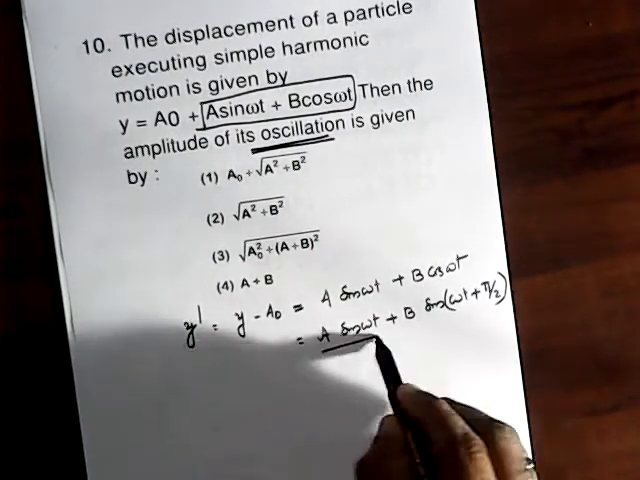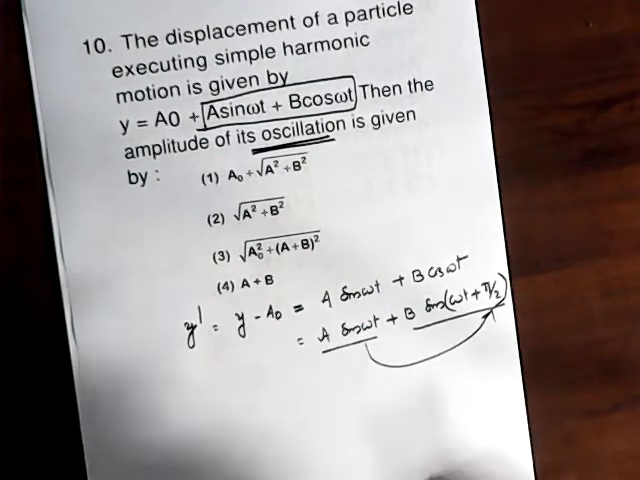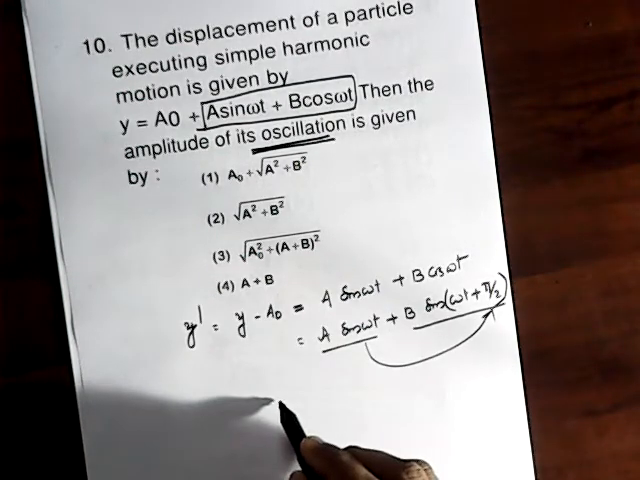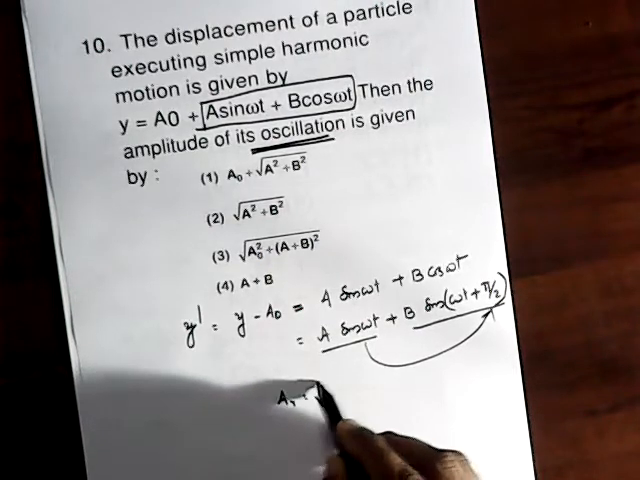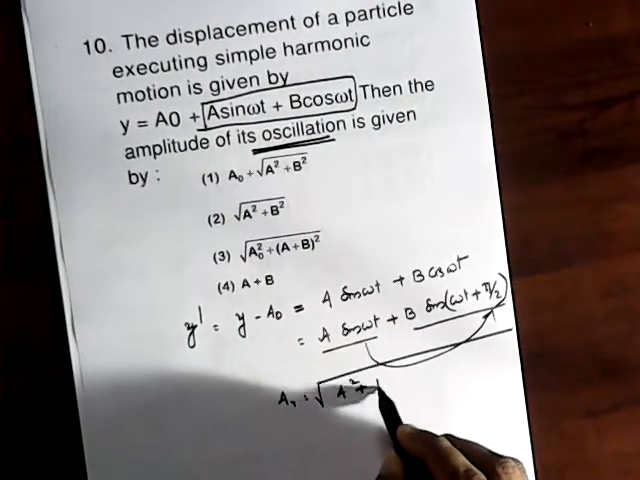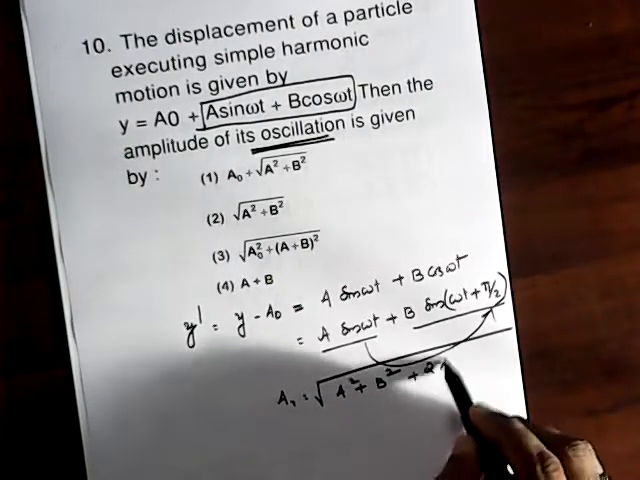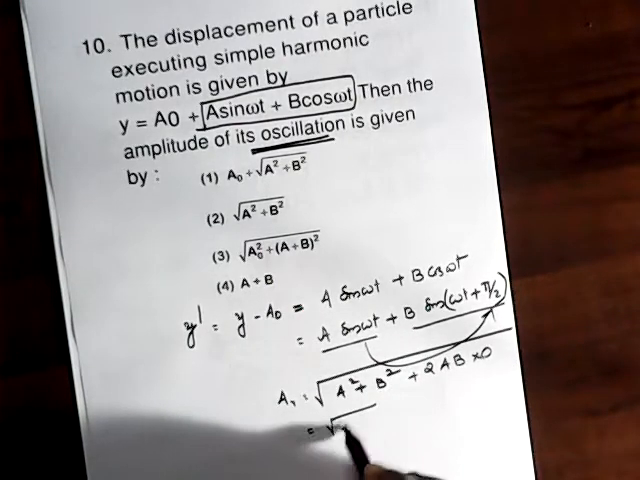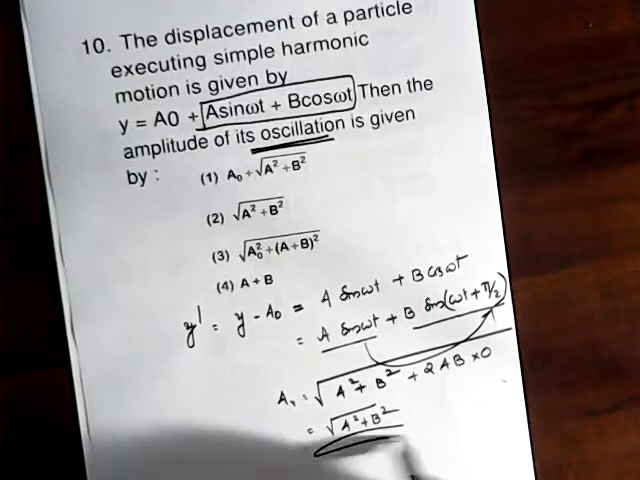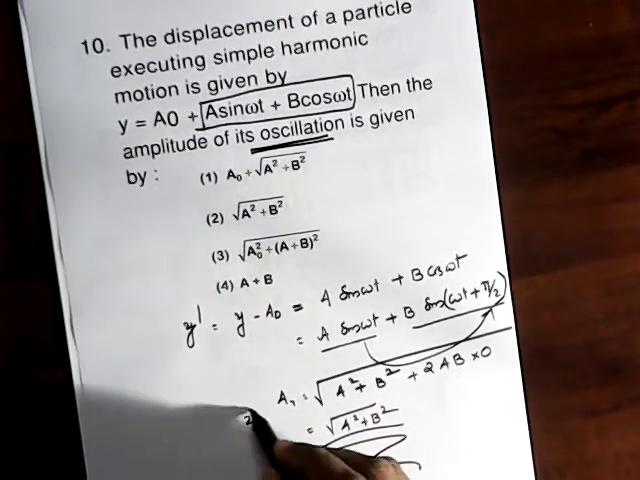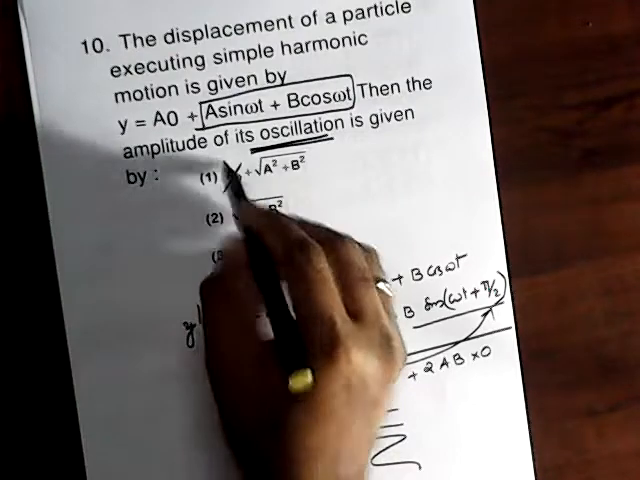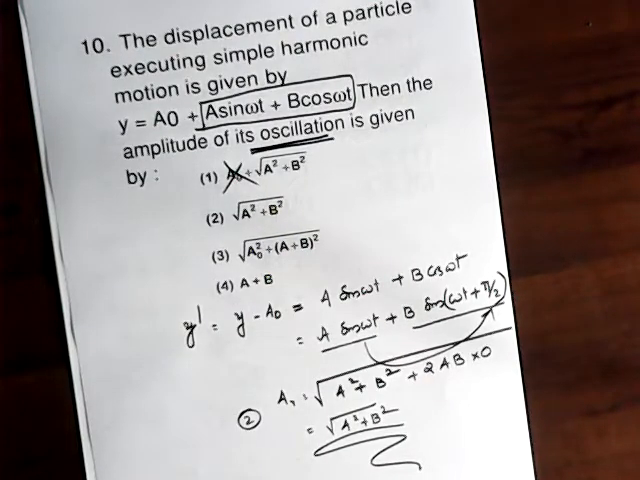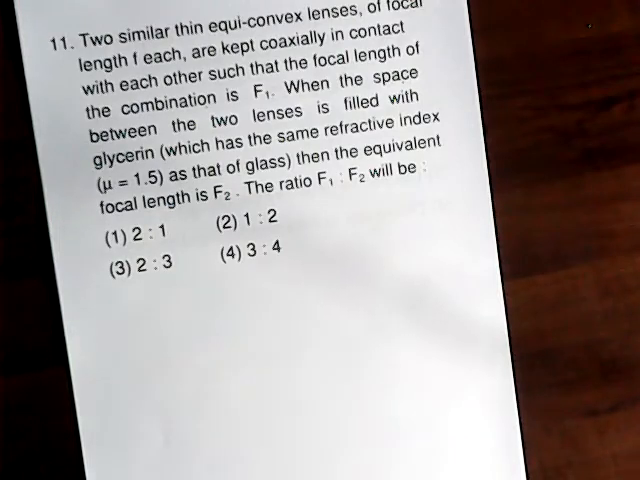So here the two waves have a phase difference of pi by 2. The resultant amplitude is the root of a square plus b square plus 2ab cos theta, and cos 90 becomes 0. So you get the answer as root of a square plus b square. The oscillation has the resultant amplitude of this. It does not include a0, because a0 never oscillates. So the answer is 2. And we can move to question number 11.